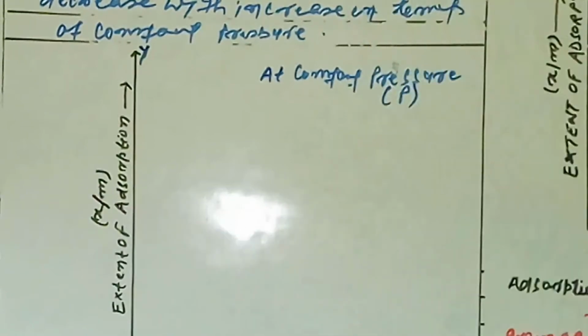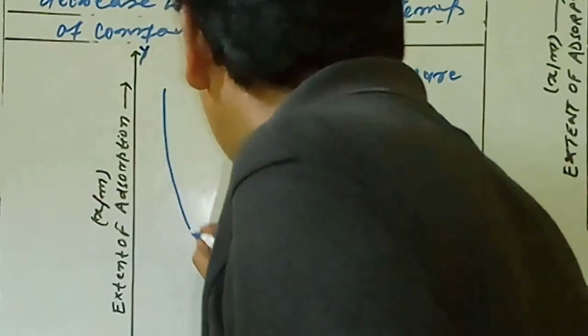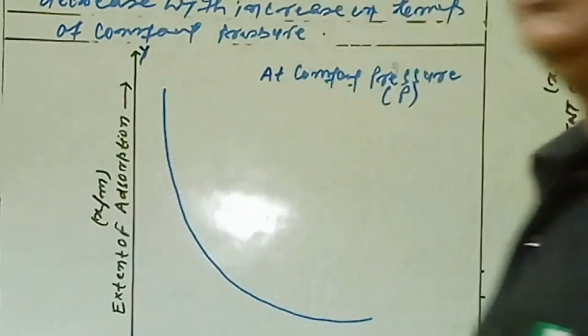If we plot the graph, you see what happened? It starts to decrease.